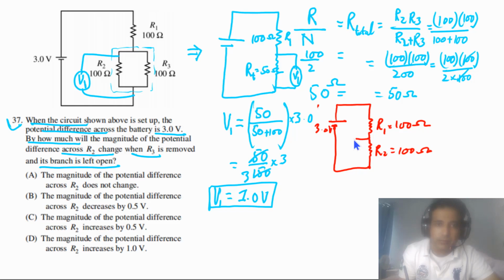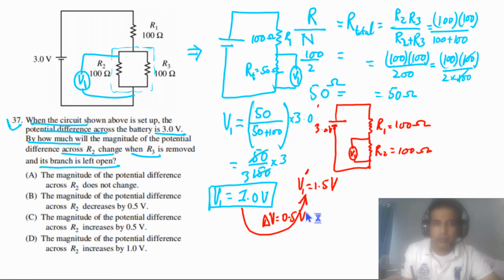it means the PD across this one has to be equal to, we can say this is V1 prime, 1.5 volts. Now simply you can say the potential difference across R2 has been increased by 0.5 volts.